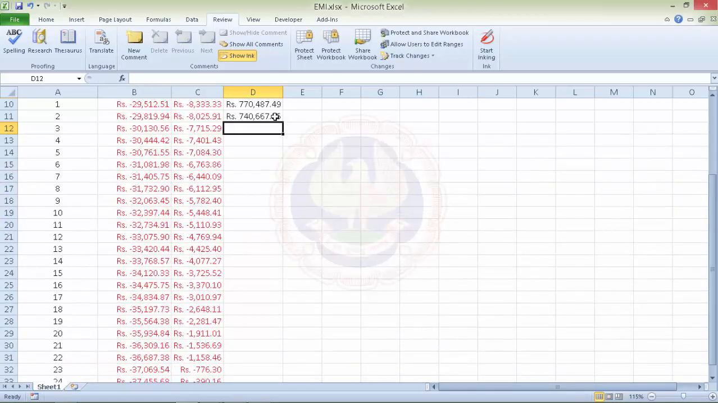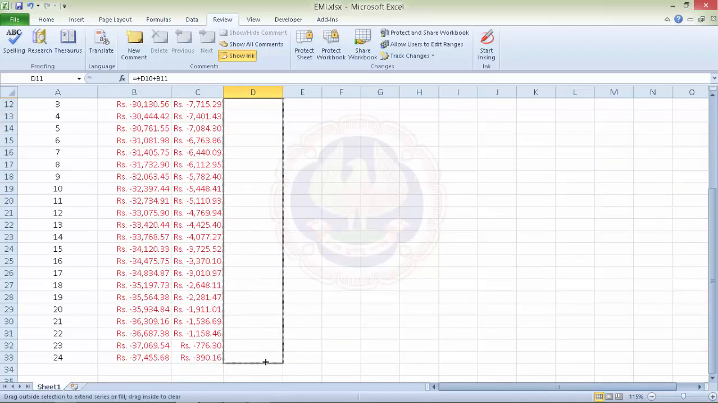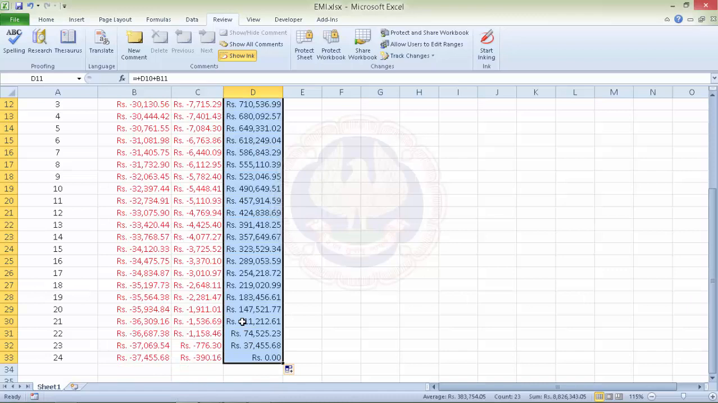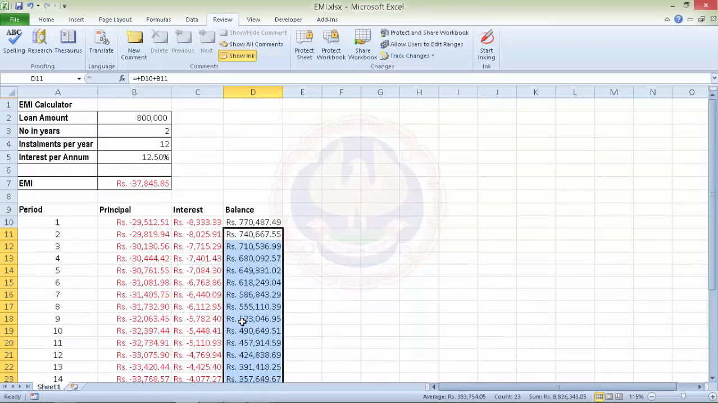And if I copy this formula, we see my full loan has been repaid because the balance is 0. So friends, we have seen how we could use Excel again to make an amortization statement, and again how we can find EMI and the principal and interest portions of those EMIs.